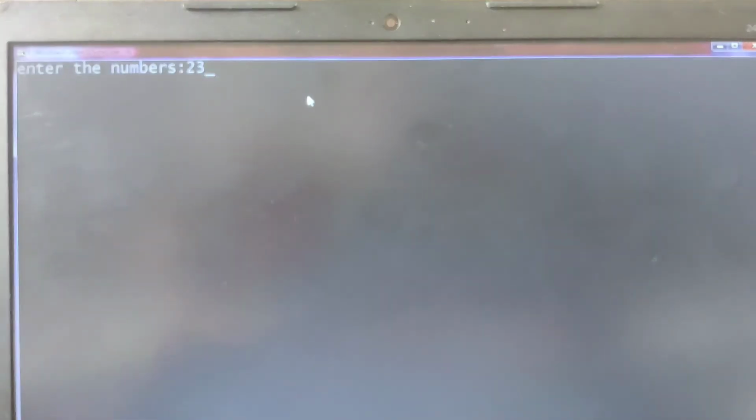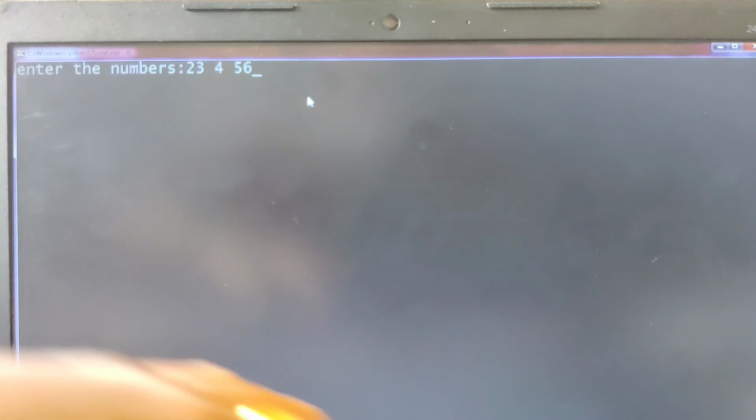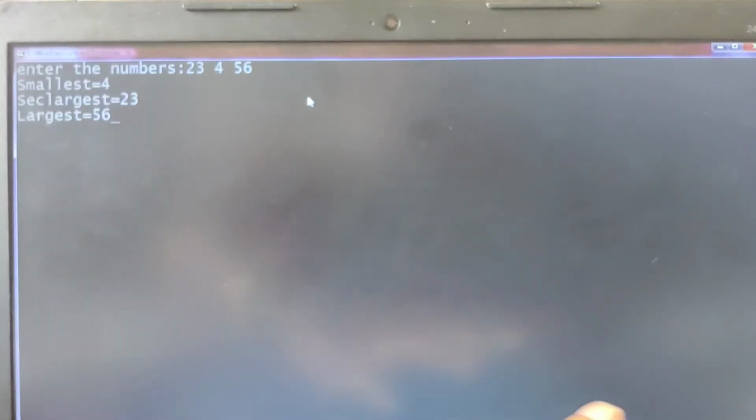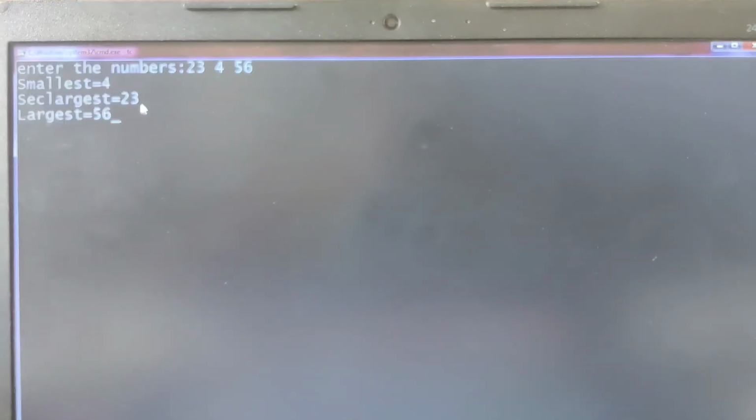I'll give 23, then I'll give 4, and then I'll give 56. So this is the input. After that, I'll just press enter. Once I press enter, I am getting the output as smallest 4, second largest 23, and the largest 56. I hope you are able to understand.